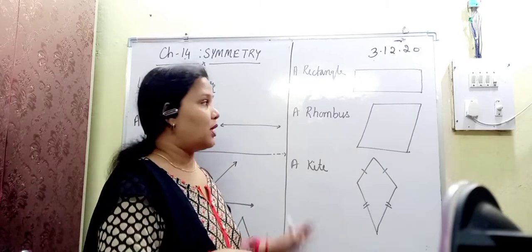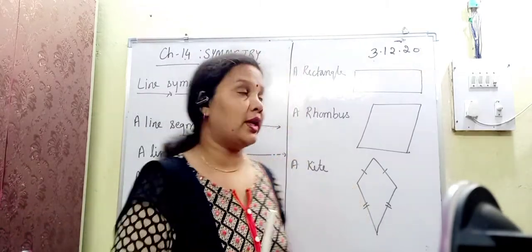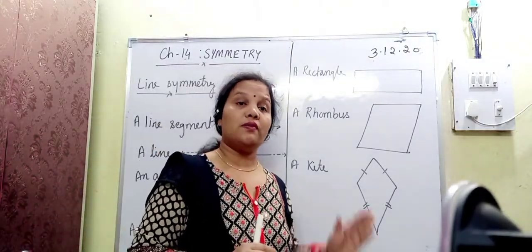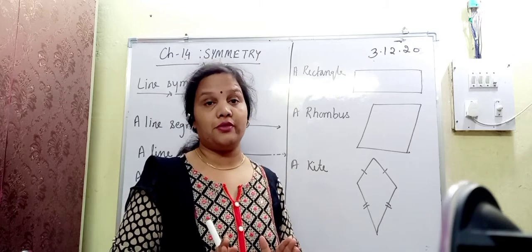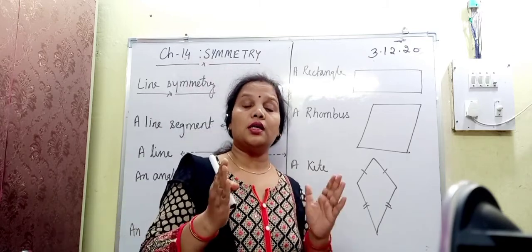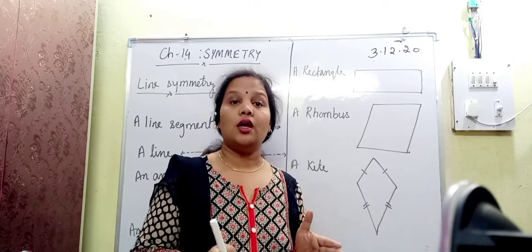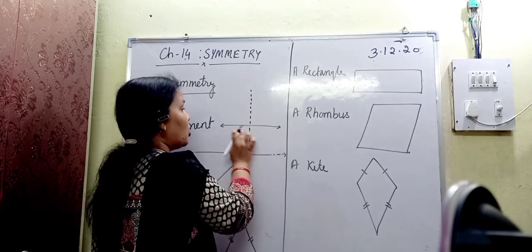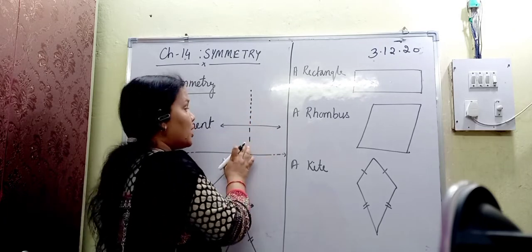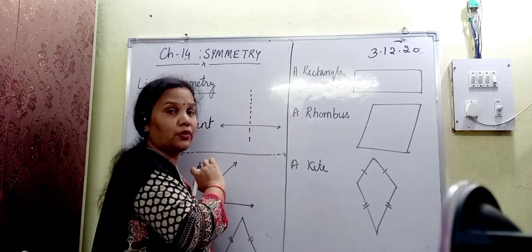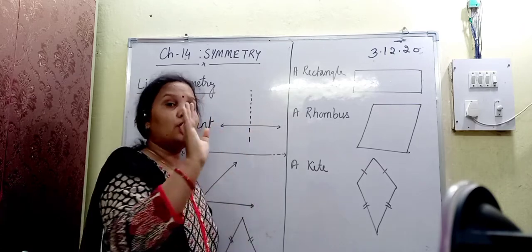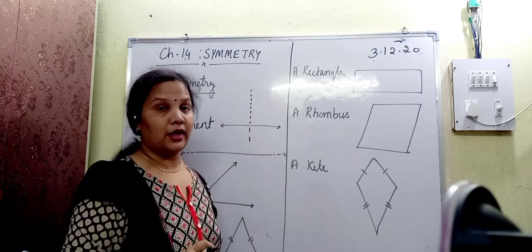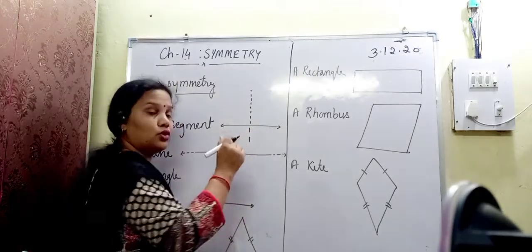Suppose I take some examples here. If I take one example, a line segment, how many lines of symmetry are there which divide this line segment into two equal halves? You know that a line segment is of definite or fixed length, right? So it always has one line of symmetry, because the length of this line segment is fixed, so I have to find the midpoint of it, which divides this line segment into two equal halves. So for a line segment there is only one line of symmetry.